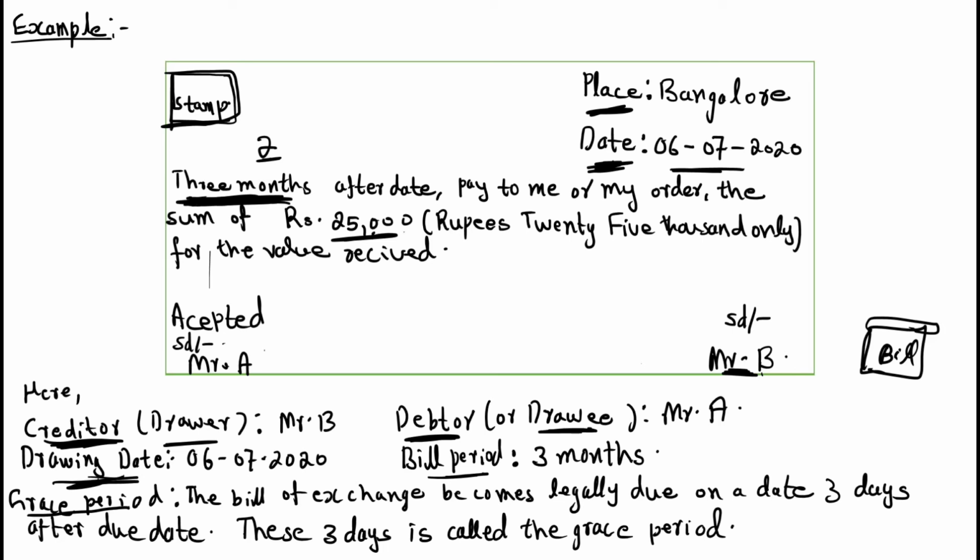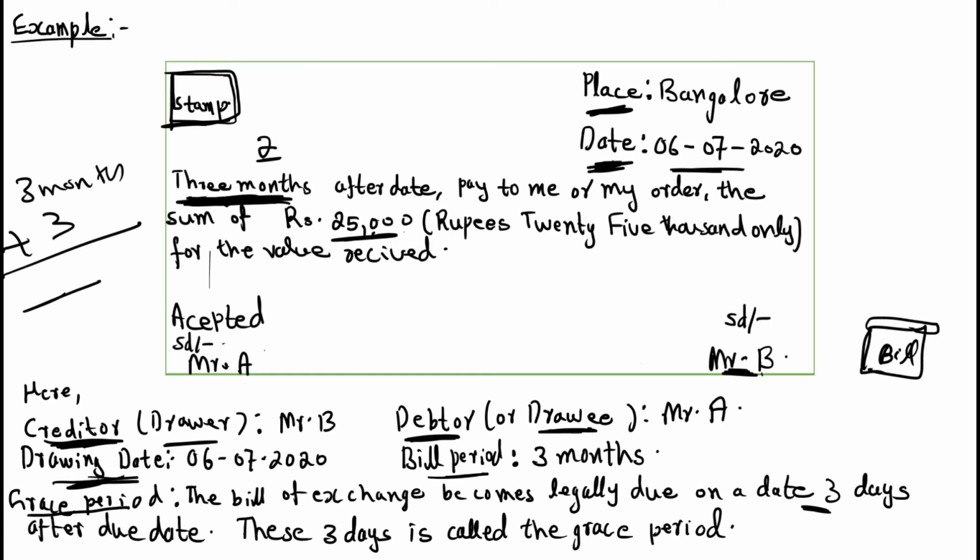So grace period is nothing but the bill of exchange becomes legally due 3 days after the due date. See, the due date is 3 months, right? Legally due date means you need to add 3 days to 3 months. Then B can ask A for his money.